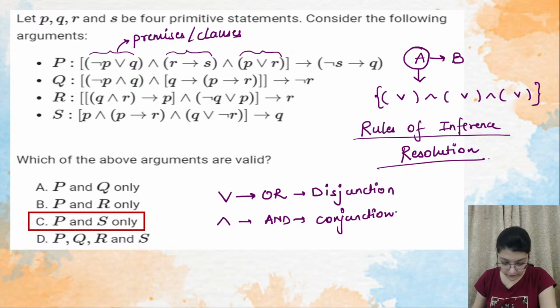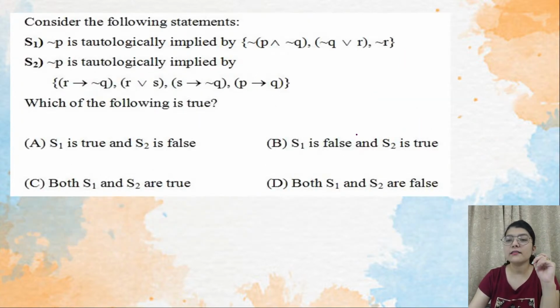Good evening, Gaurav. So whenever you have this type of statement, you have disjunctions that are connected with the AND operator, then you can use this resolution. Now basically what is this resolution?